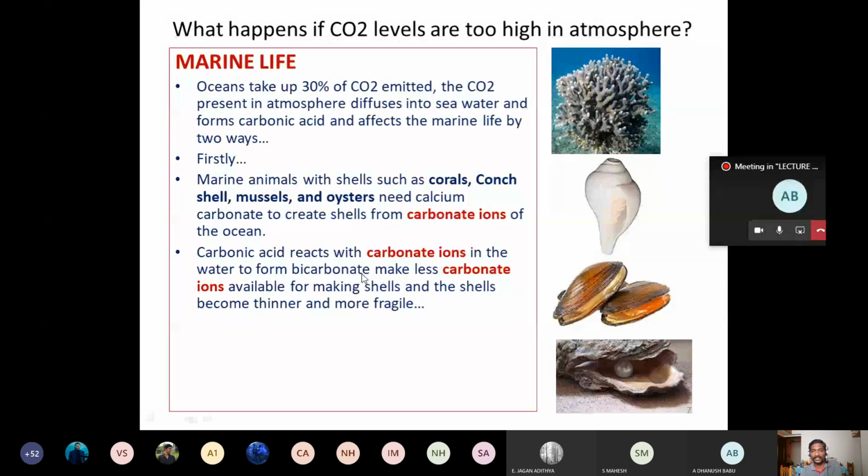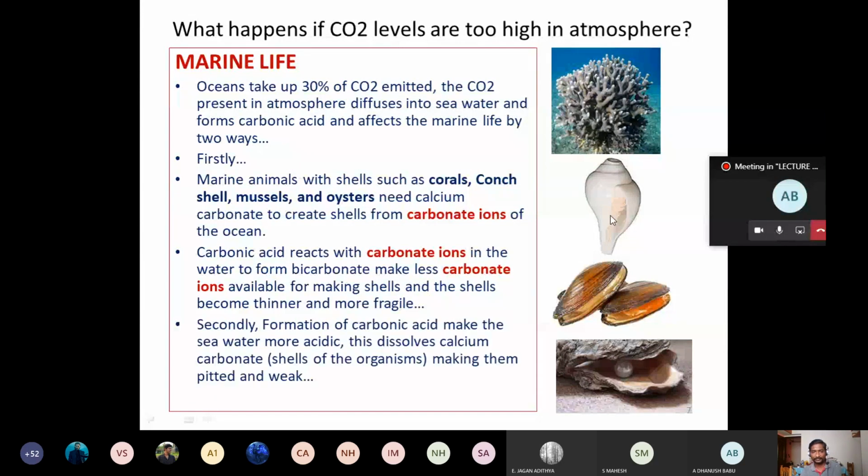So if this reaction happens, the amount of carbonate ion that is available for these organisms to make the shell is going to be less. The amount of carbonate ions available in the sea is going to come down, right? So these living organisms are going to have only thin shells, and the shell is going to be more fragile, right?